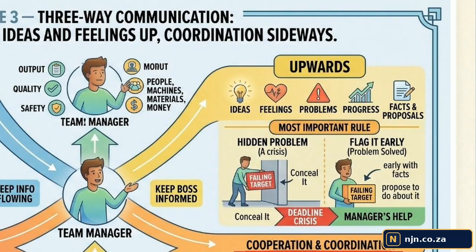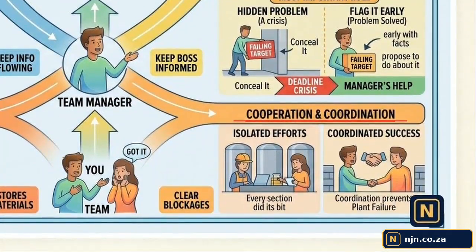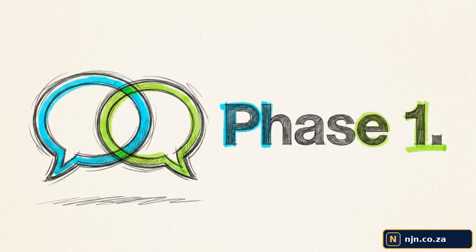Moving sideways, deliberate cross-department coordination is essential. If production, safety, and stores don't align, isolated efforts will cause a total plant failure, even if every individual section did its specific job. Keep these 3 key models in mind.